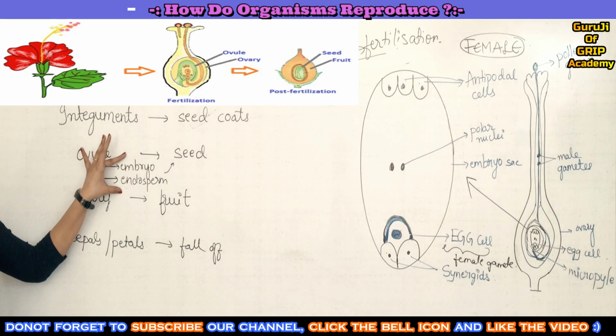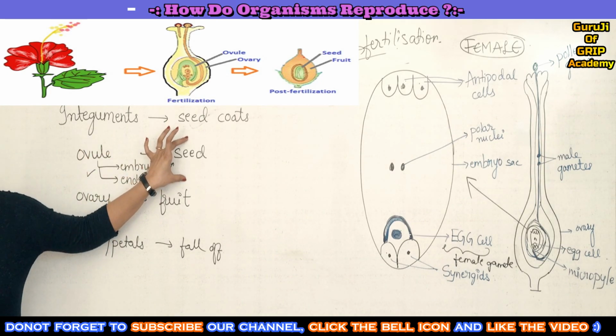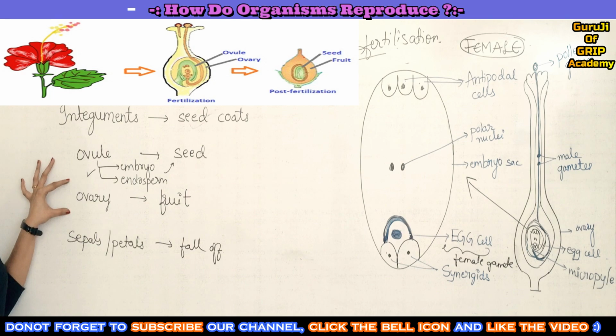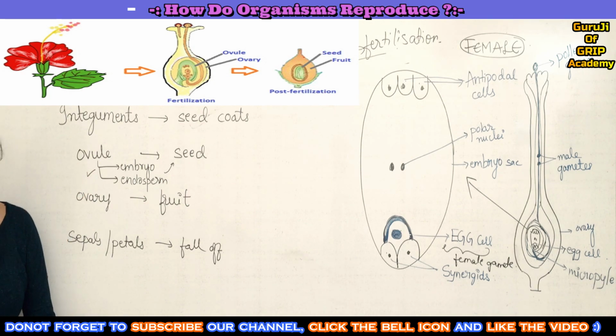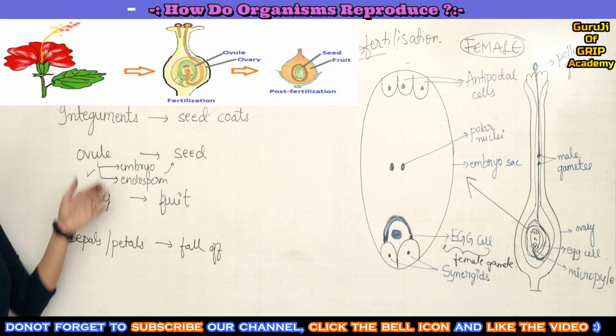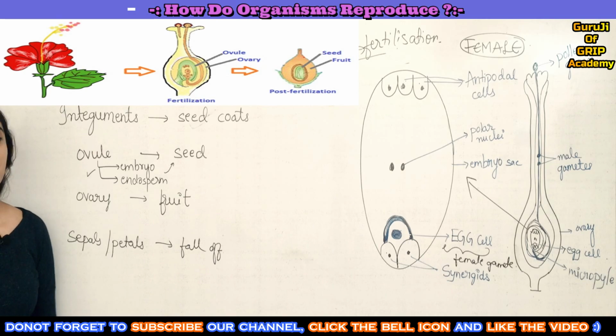So this embryo and endosperm will remain within the seed, and then the ovary will become the fruit, and sepals and petals will fall off in most flowers. This is the fate of the flower parts post fertilization.